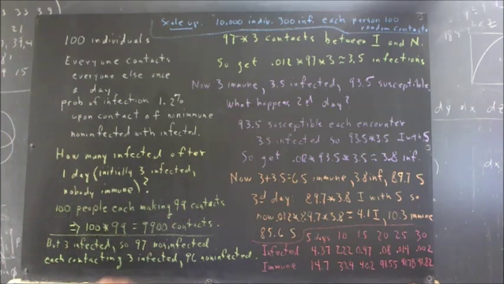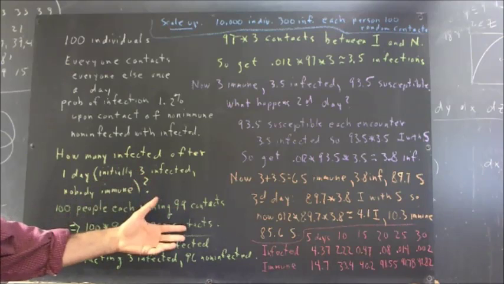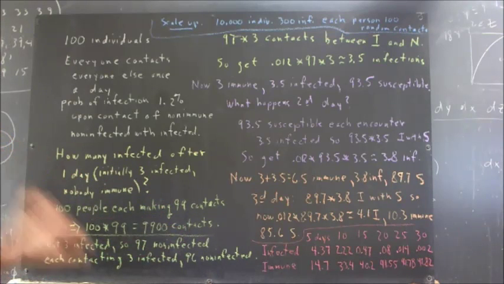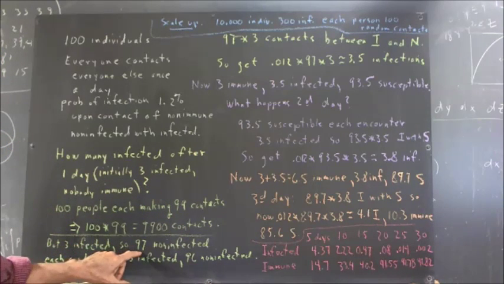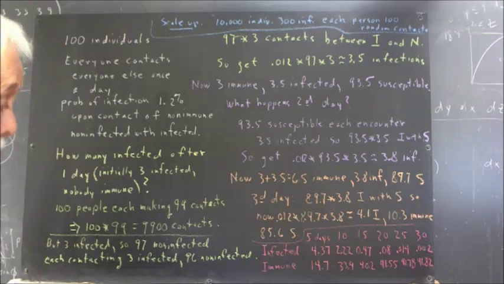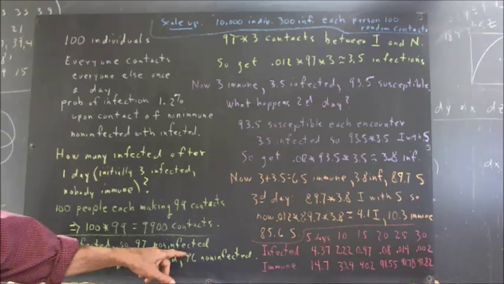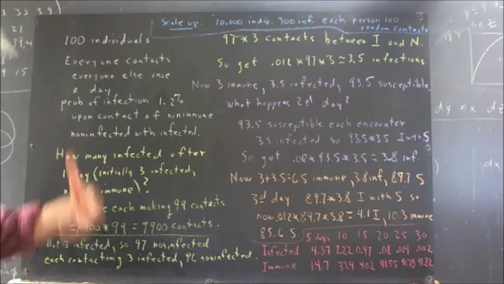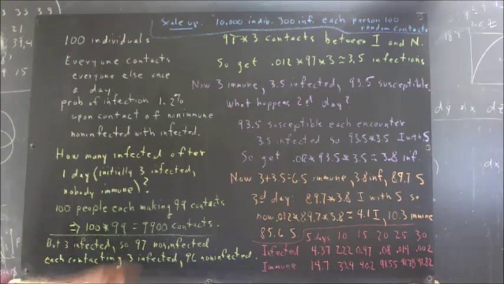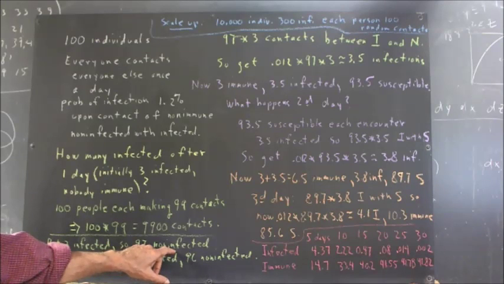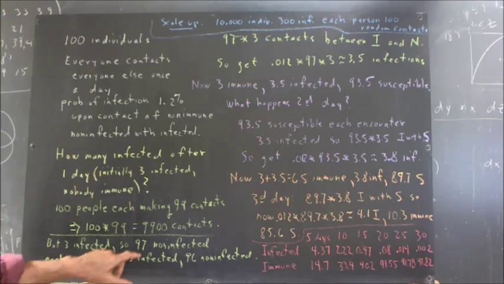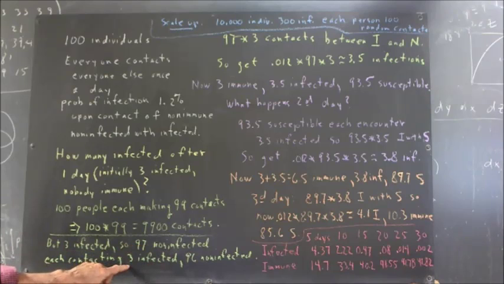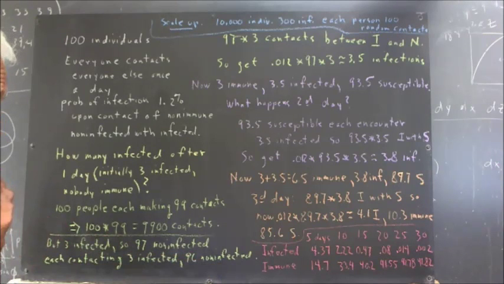Now, you ask your question, well, how many contacts are going to produce infection? Well, there are 3 infected people, so there are 97 non-infected people. They're all susceptible to infection, and they're each going to contact the other 99 people. There are 3 infected people, so each of these 97 people is going to contact 3 infected people, and also 96 non-infected people.